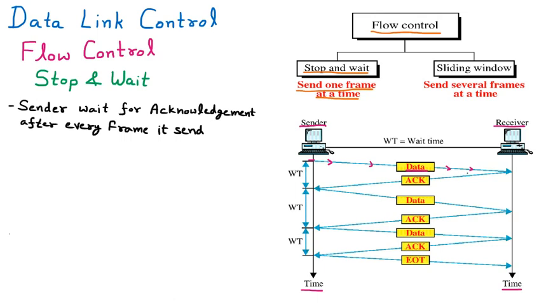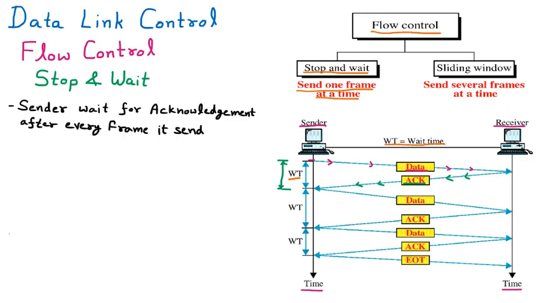We know that the acknowledgement, ACK, is the positive acknowledgement. That means the sender sent data to the receiver and the receiver received that data. But understand one thing: the sender sent the data at this specific time, and the acknowledgement was received at this specific time. There is a gap between sending and receiving. If I am the sender and you are the receiver, I send you a packet that takes some time to reach your destination, and then the acknowledgement comes back to me. That gap is called the WT, the waiting time.